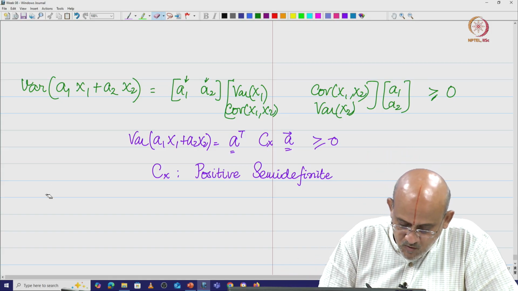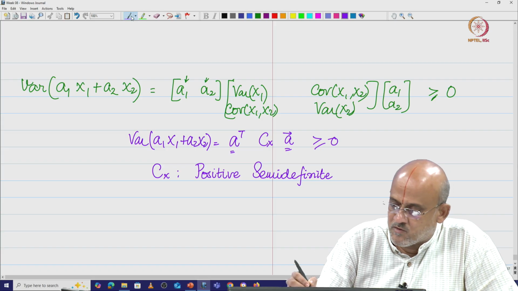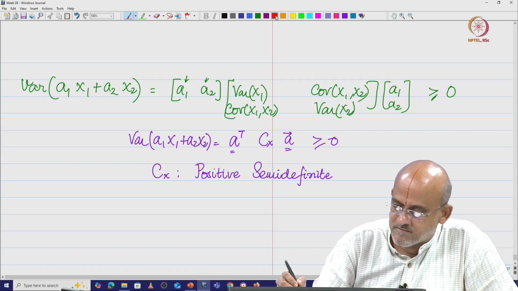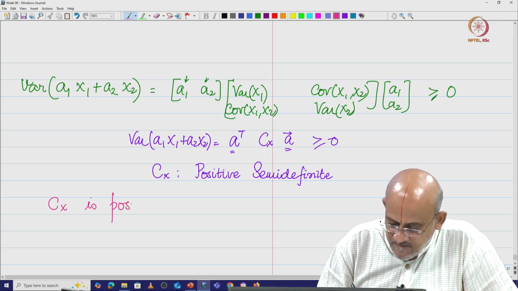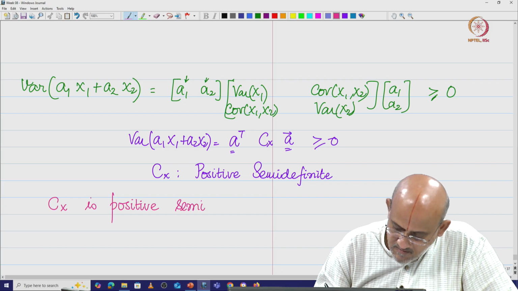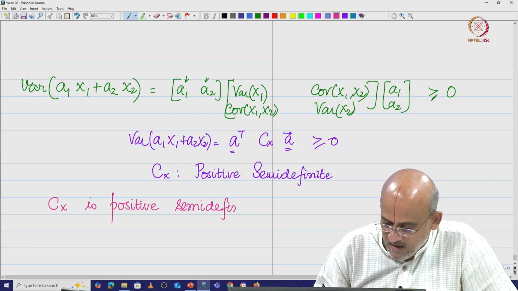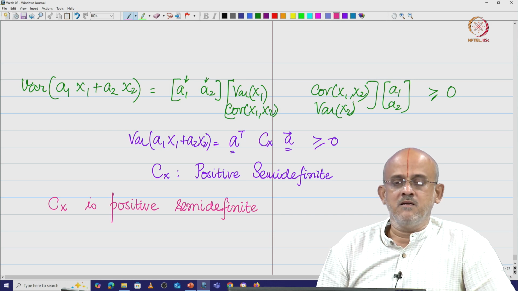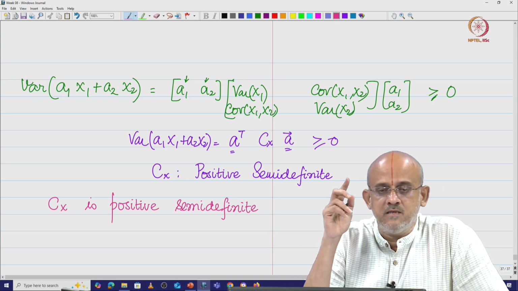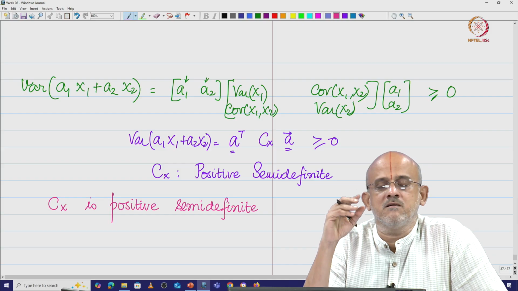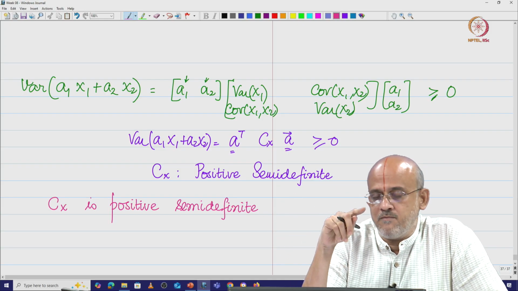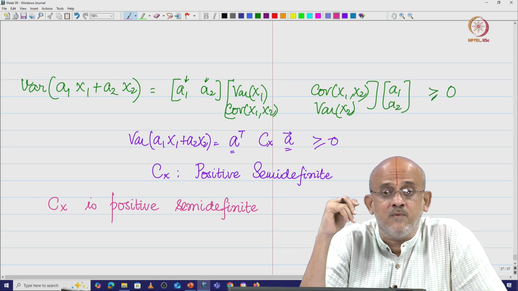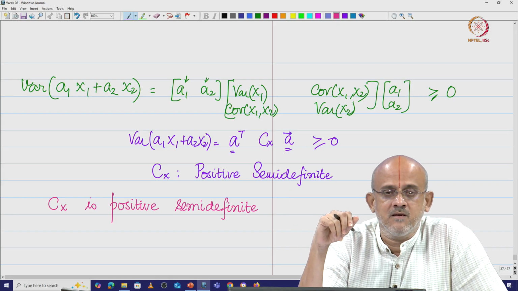Now what does that mean? Remember, positive semi-definiteness, negative semi-definiteness, positive definiteness or negative definiteness had a relation with the eigenvalues of the matrix, right.